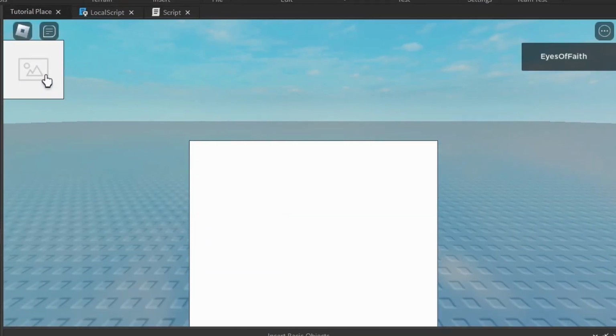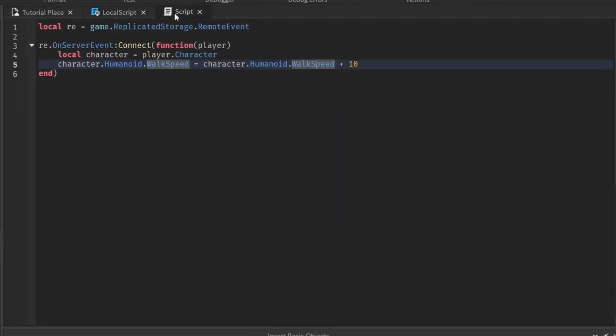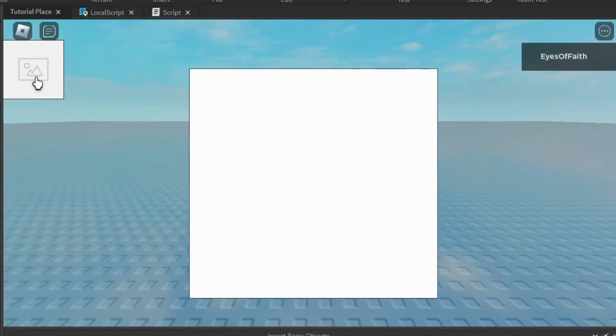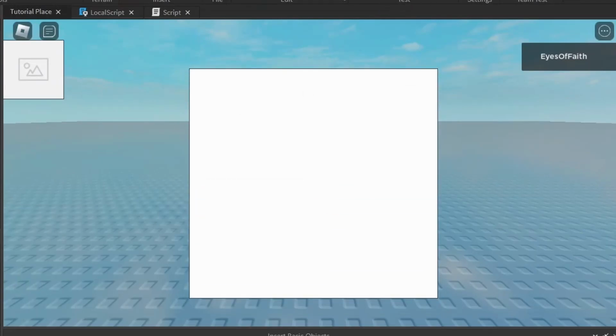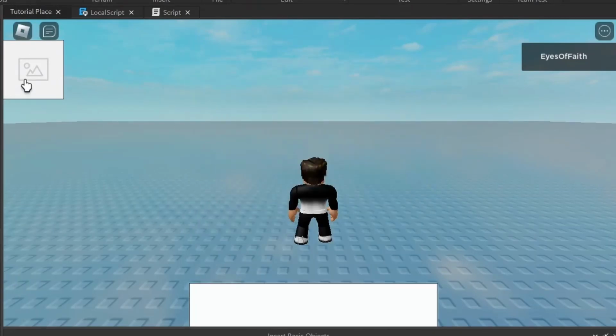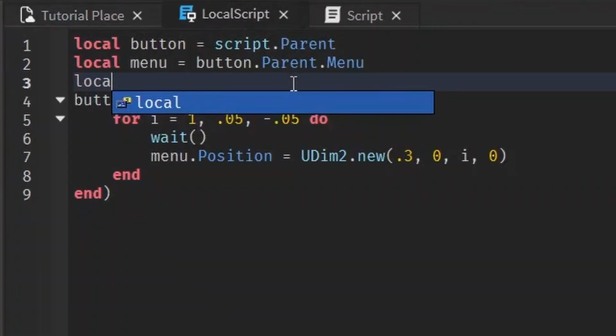Now when we activate it, bam. Wait, this is lower than I thought. Why? Change it to 0.05. Okay, that's better. This is nice and all, but if we click on it a lot, it glitches out all over the place, spazzes out, because you're starting a for loop, then another for loop, another for loop, another, and it just gets bad. To counteract this, we can use what's known as a debounce.